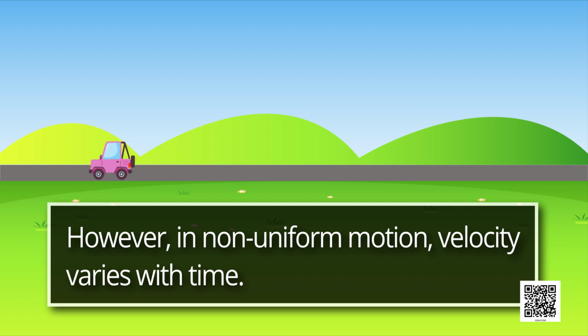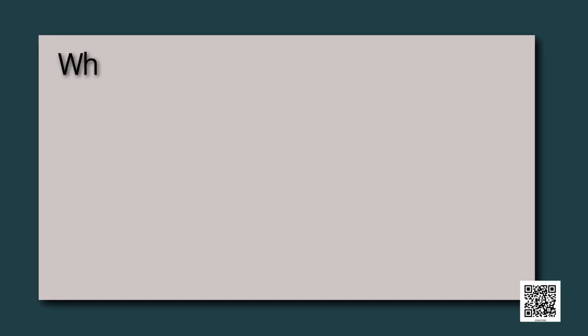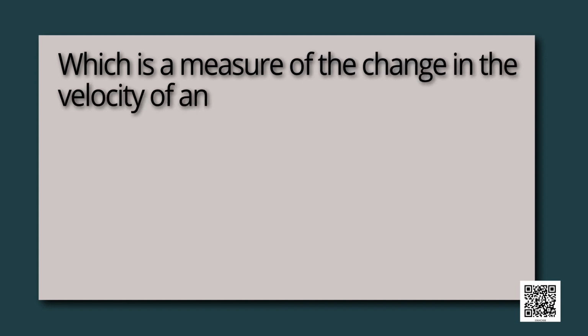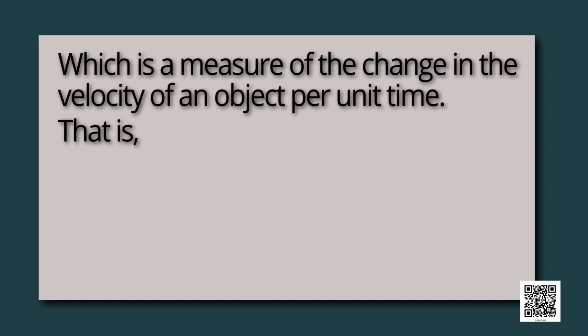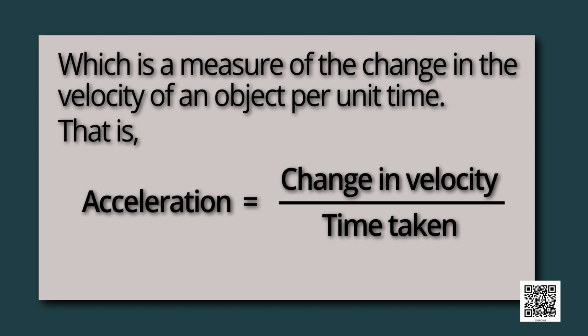Can we now express the change in velocity of an object? We introduce another physical quantity called acceleration, which is a measure of the change in the velocity of an object per unit time. That is, acceleration is equal to change in velocity divided by time taken.